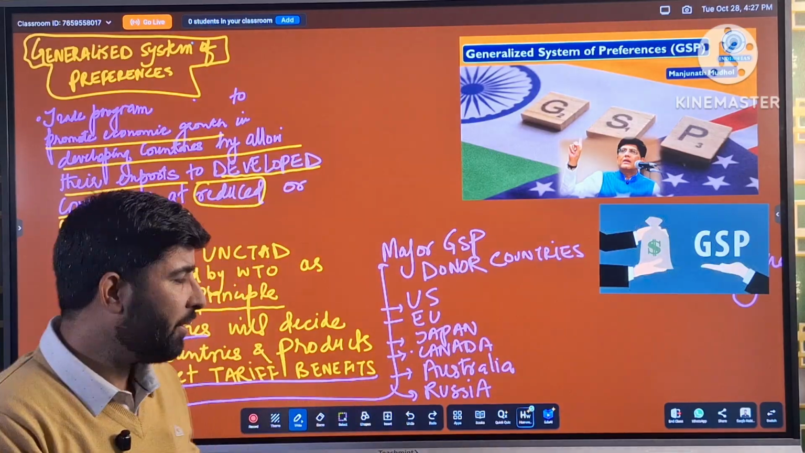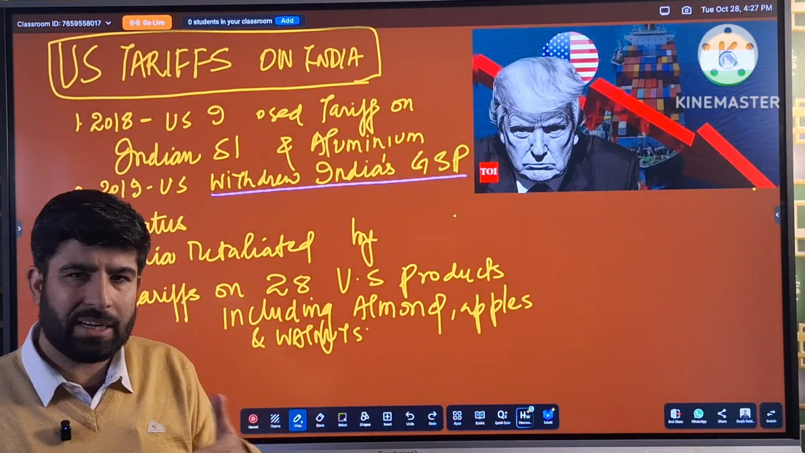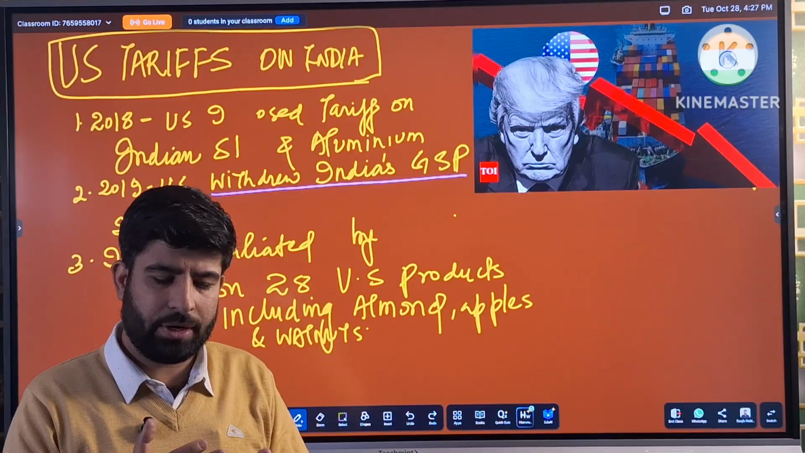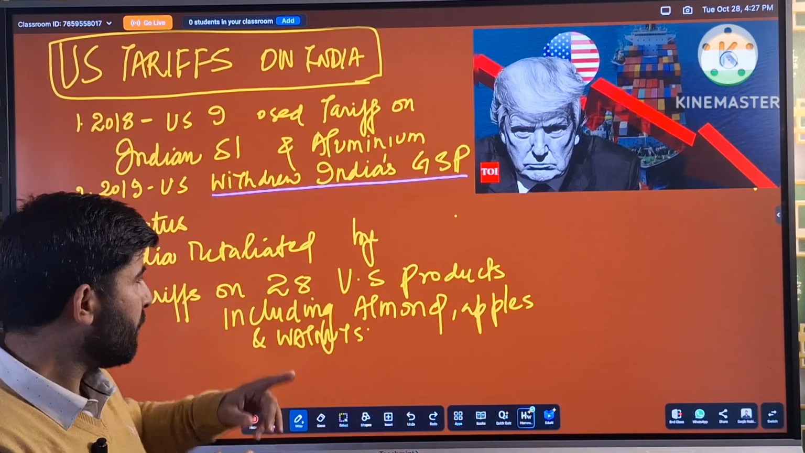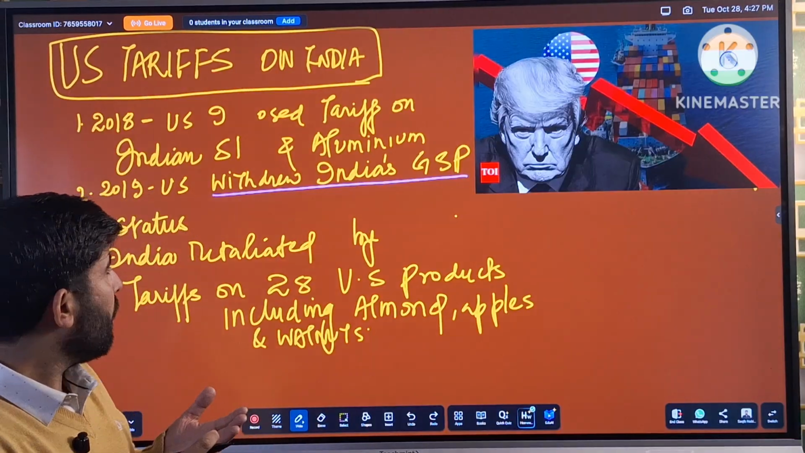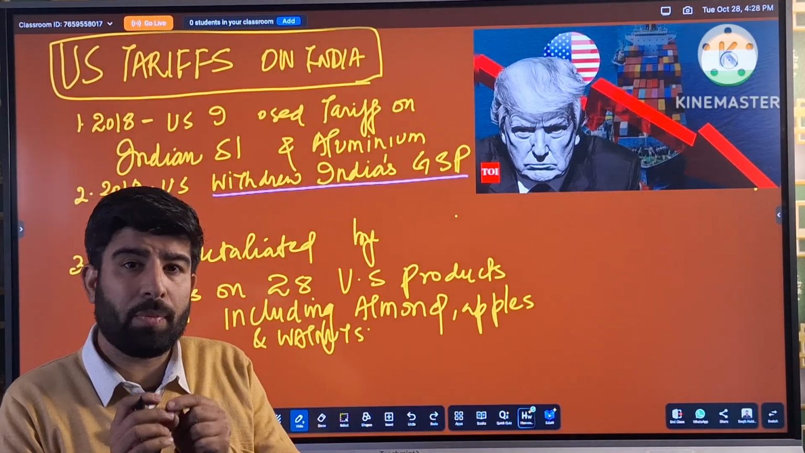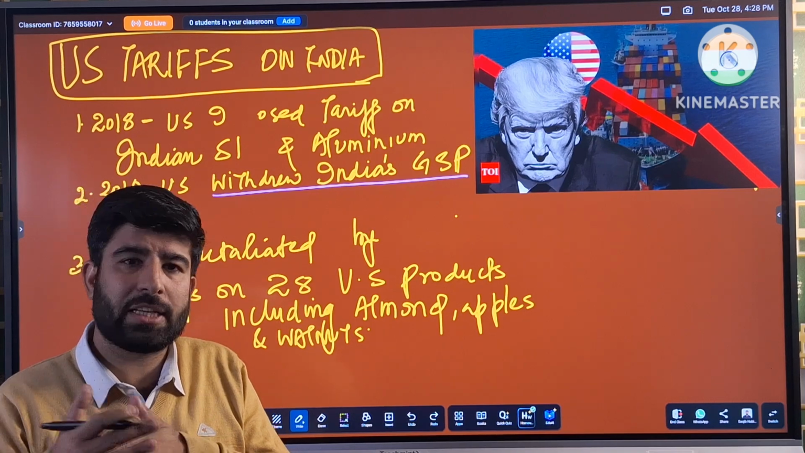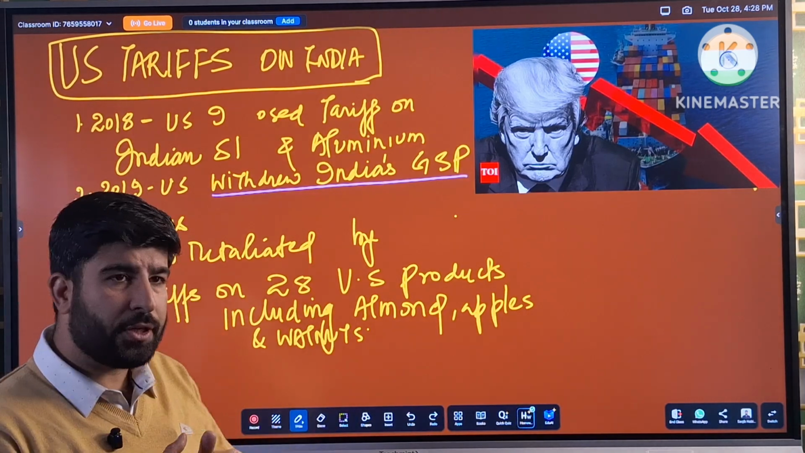Back in 2018, what happened? If we talk about the current development with respect to the tariffs, US tariff on India, there has been a history of India-US economic relationship. In 2018, US imposed a tariff on India's steel and aluminium, the 2 main products of India which were exported to the America. US imposed tariff, and in 2019, US withdrew India's GSP.